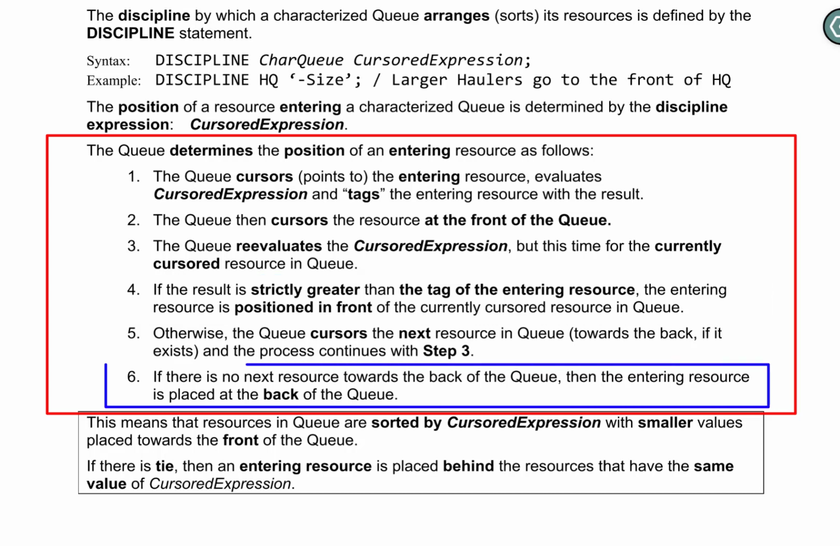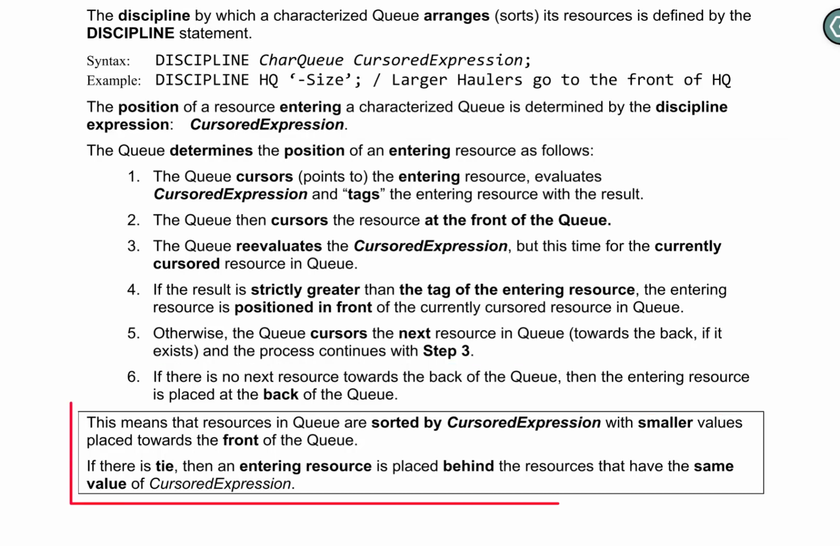If there is no next resource towards the back of the queue, then the entering resource is placed at the back of the queue. This means that resources in queue are sorted by cursored expression, with smaller values placed towards the front of the queue. If there is a tie, then an entering resource is placed behind the resources that have the same value of cursored expression.